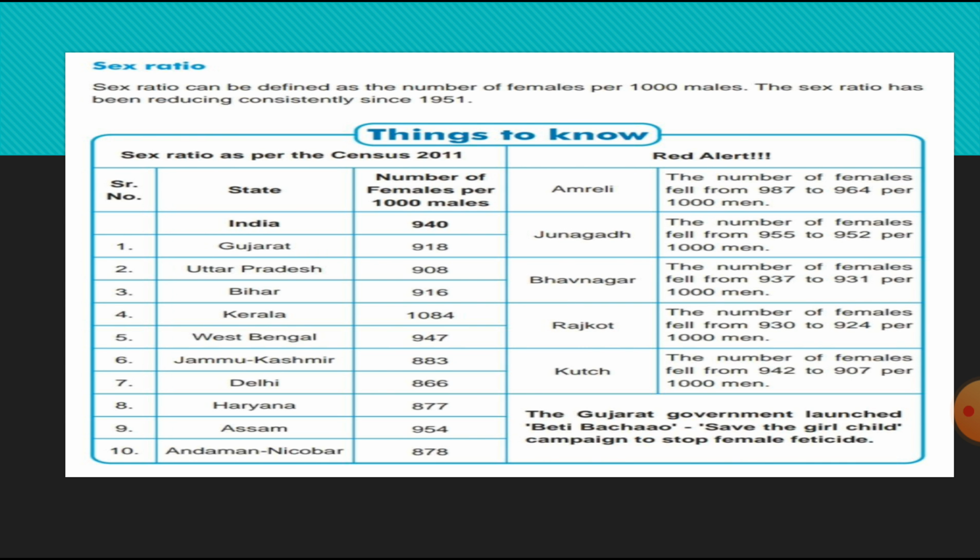The Gujarat government launched the Beti Bachao, Save the Girl Child campaign to stop female feticide. They have launched Beti Bachao and Save the Girl Child camps, all these things to save the girl child.